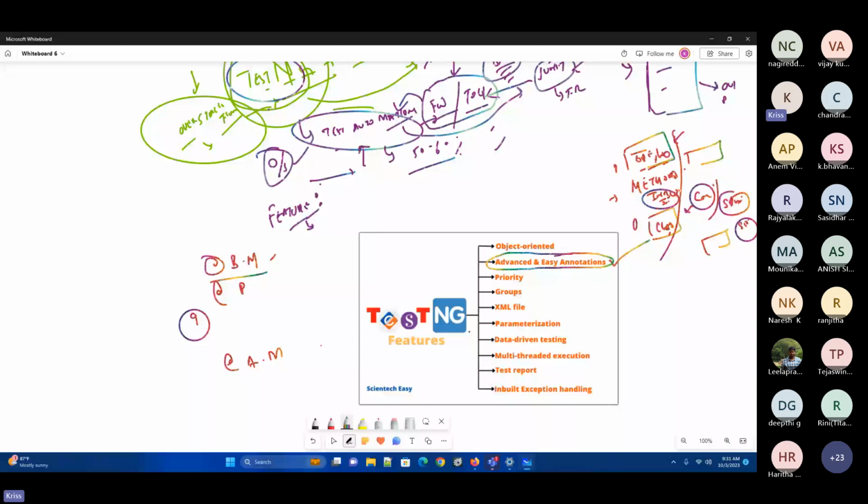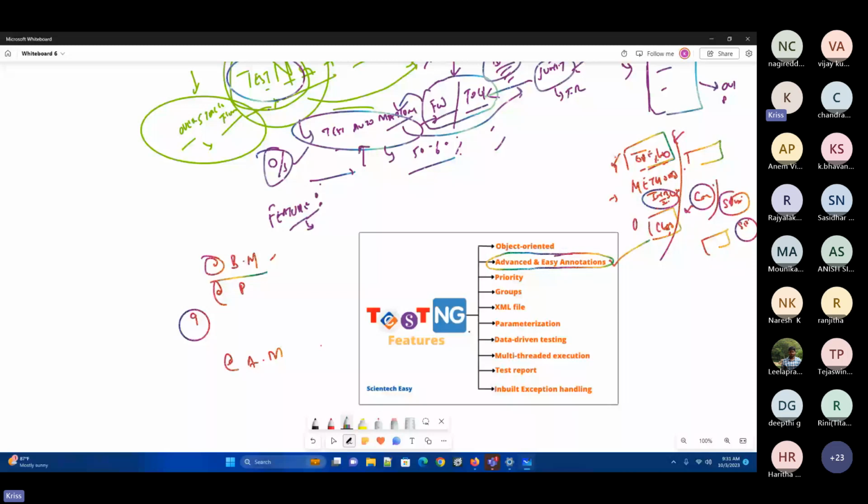Now what has happened? We write the method only once, and you give this particular annotation, and you can use it for 10,000 or 1 lakh methods also. So that's the beauty of these TestNG annotations.